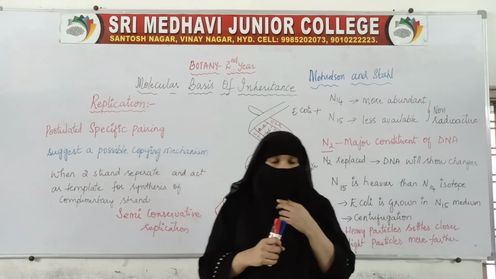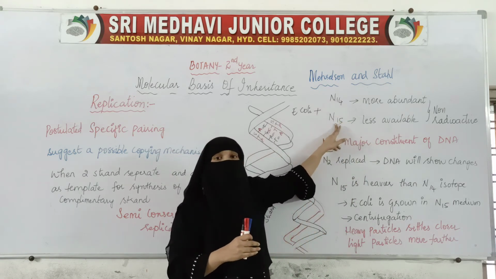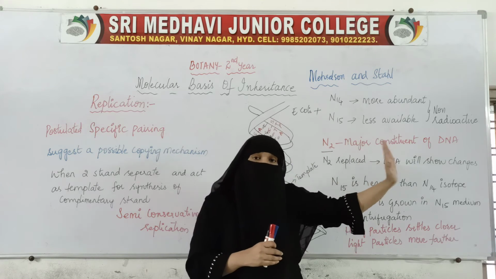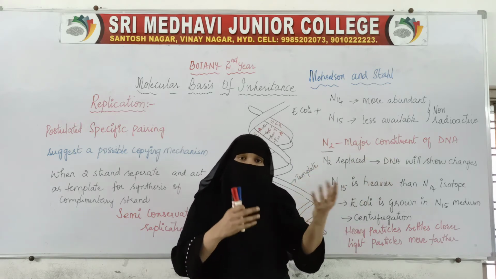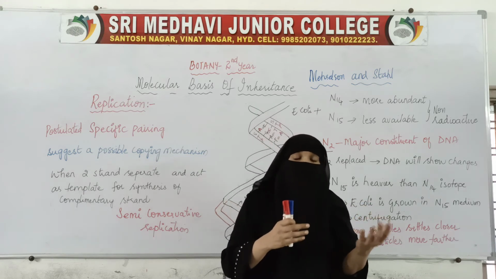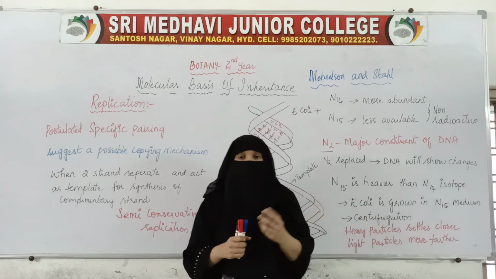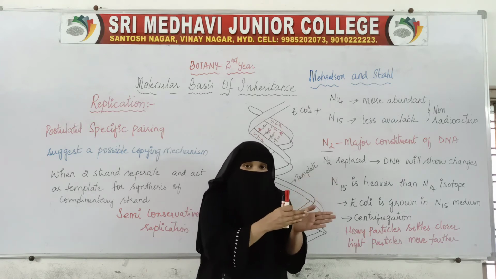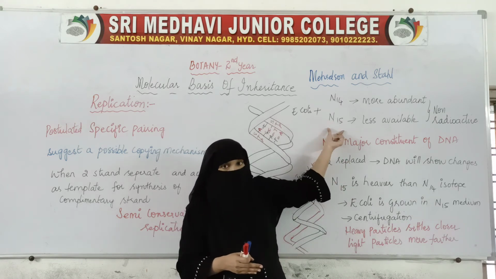If normal nitrogen is replaced with the heavier nitrogen N15, the DNA will show changes, and other things which have nitrogen as one of the constituents will also show changes.